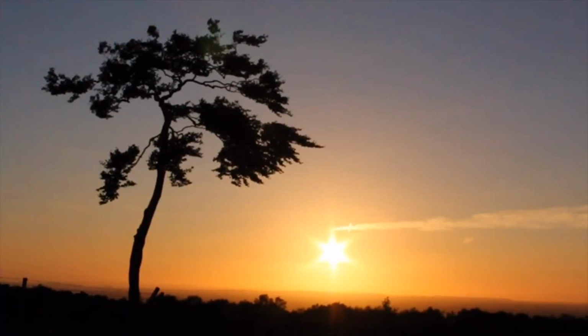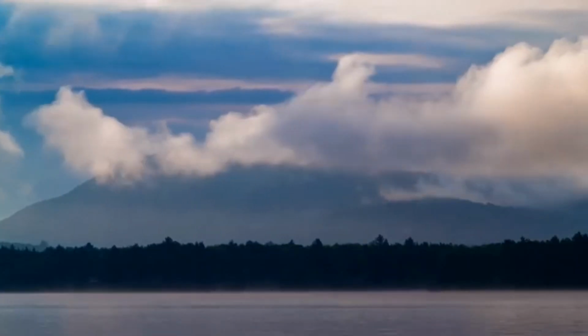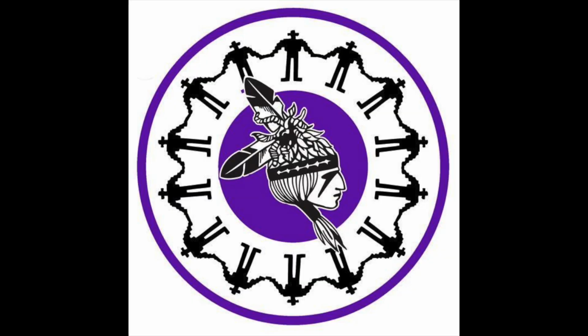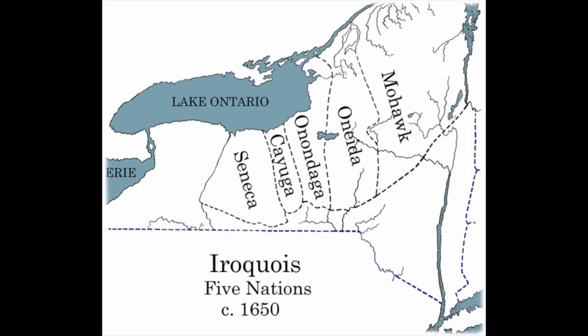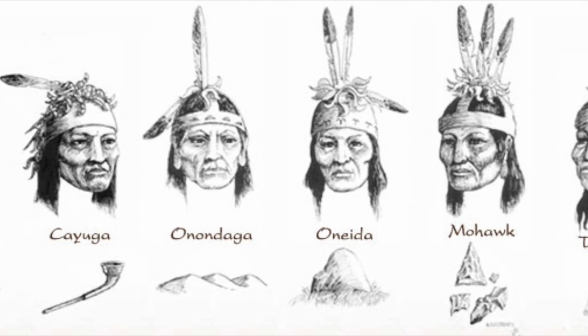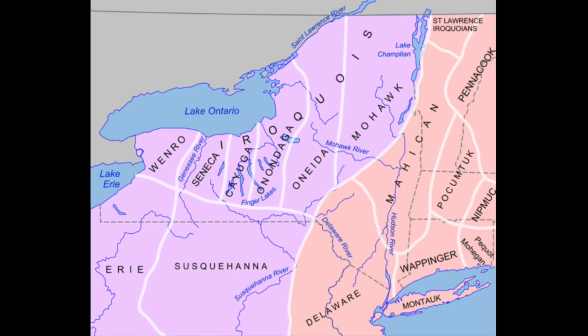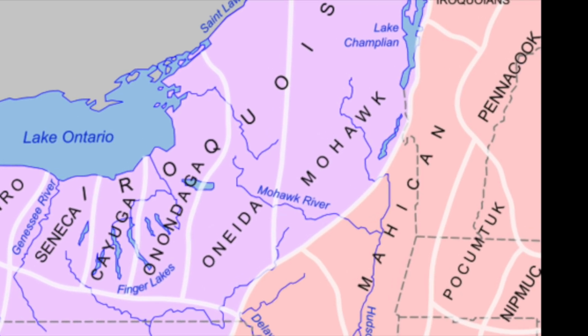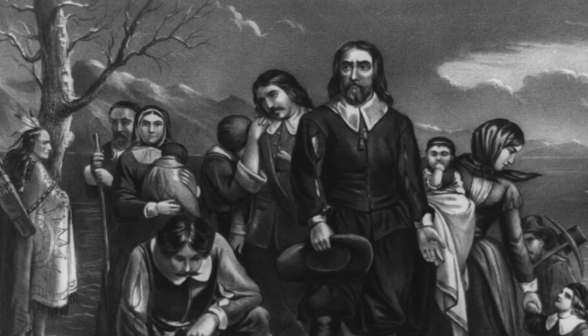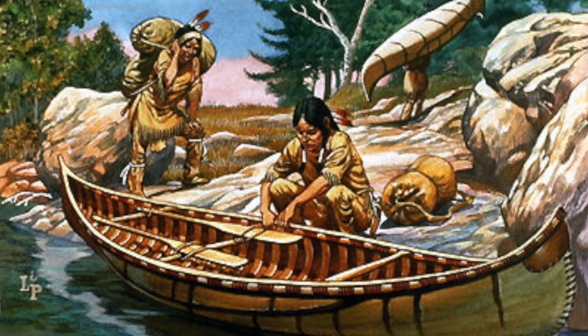Their story begins 400 years ago, on this open land, where lived the keepers of the eastern door of the Iroquois Confederacy. The Iroquois Confederacy was a large confederacy that consisted of 5, later 6, Native American tribes: the Seneca, the Onondaga, the Oneida, the Cayuga, and the Mohawk. The Mohawk people lived mostly in parts of New York and Lower Canada. The Mohawk tribe made significant impacts on the Europeans, and here is why.